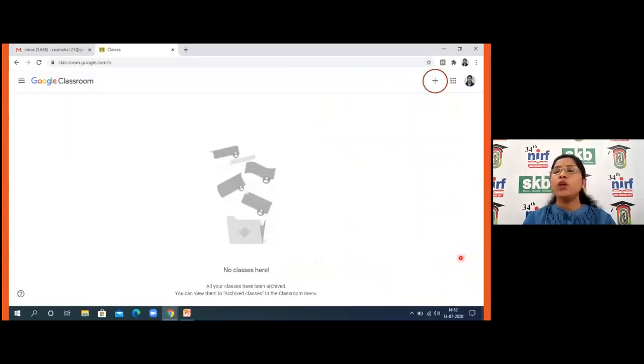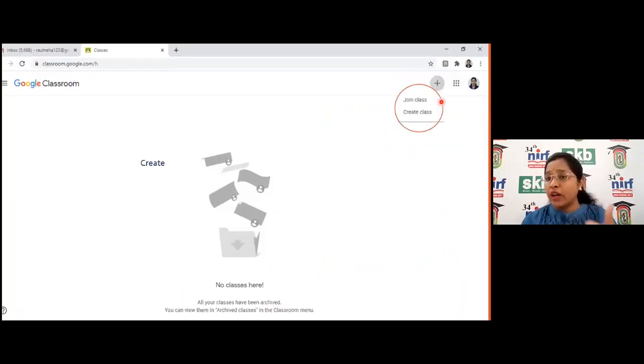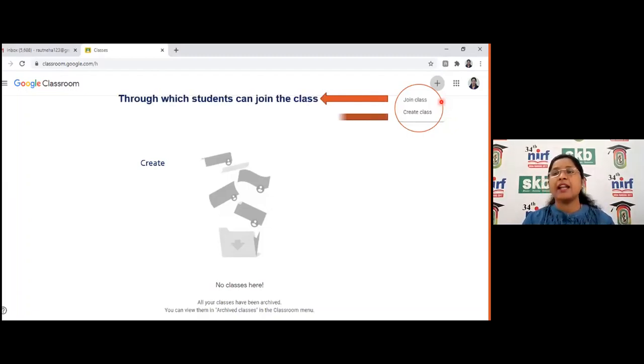classroom.google.com, where you can create your classroom. On the right hand upper side, you can see the plus icon. After clicking on it, you can either join a class or create a class. So by clicking on join class, students can join the class, and by clicking on create class, the teacher can create a new classroom.